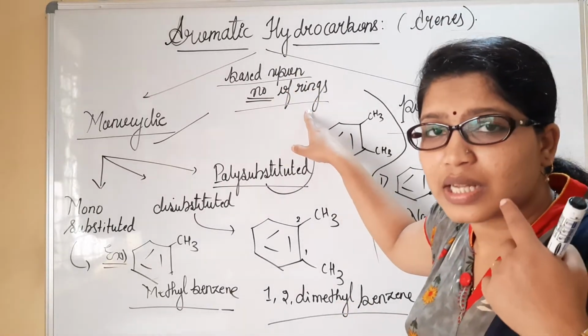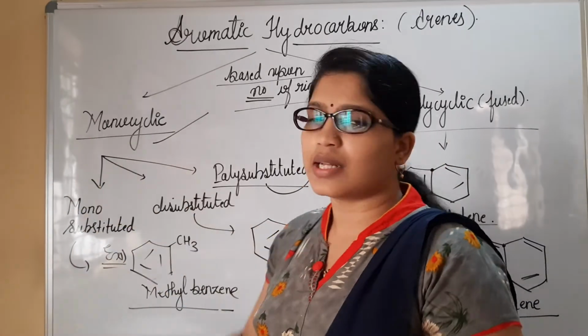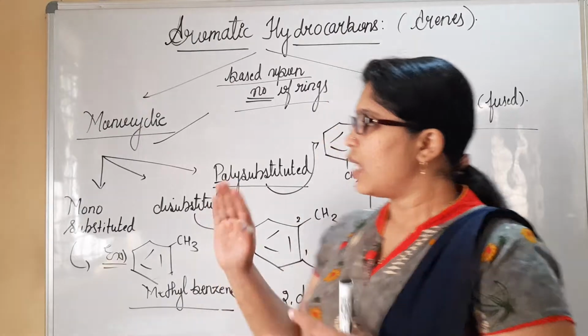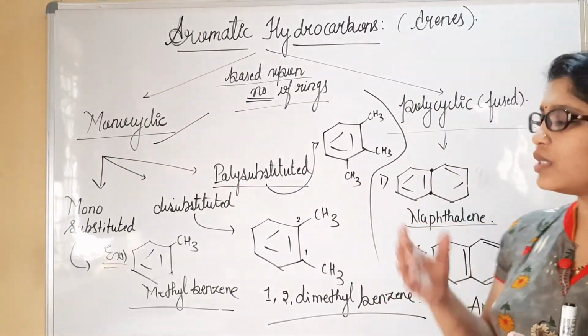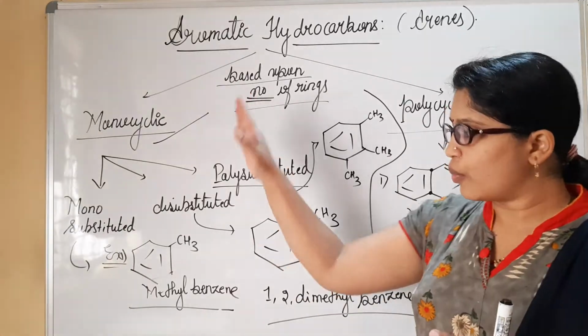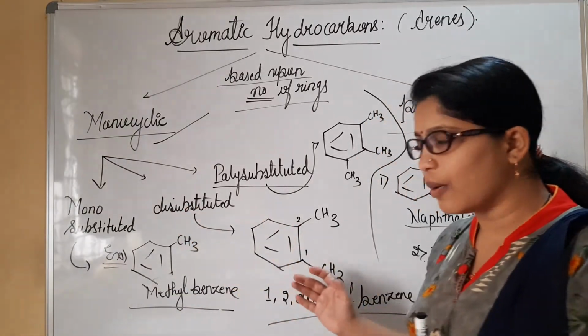How many rings are present? If only one ring is present, then we consider them monocyclic aromatic hydrocarbons. Likewise, we have polycyclic or fused hydrocarbons. We have quoted the examples naphthalene as well as anthracene. For monosubstituted hydrocarbons also we have quoted certain examples.